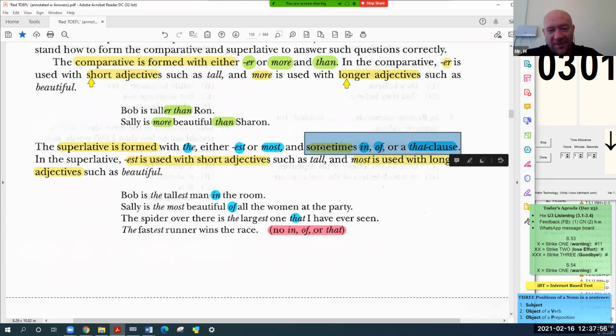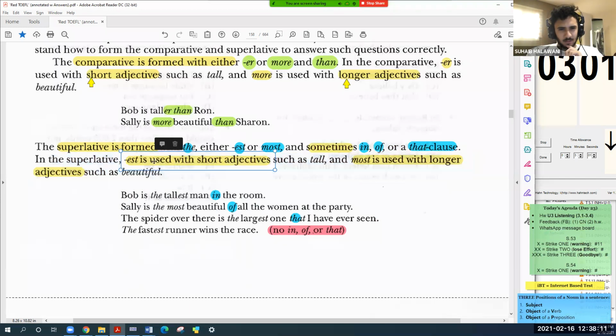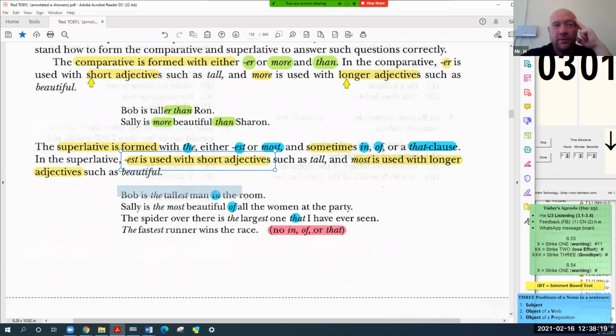Continue, please, Suhaib. In the superlative, est is used with short adjectives such as tall, and most is used with longer adjectives such as beautiful.